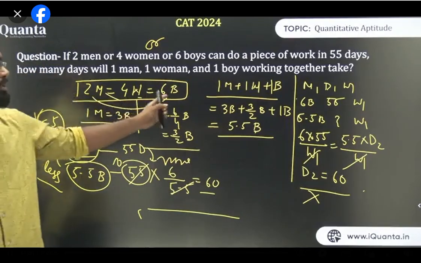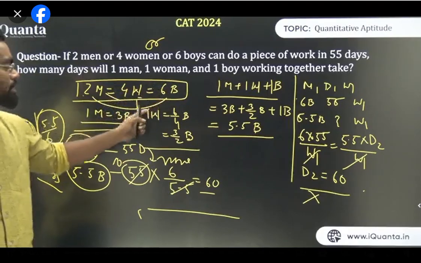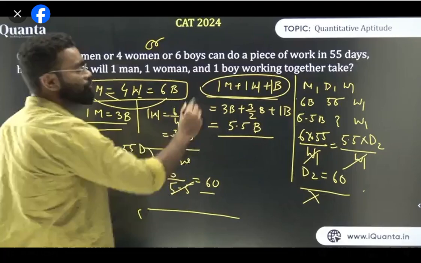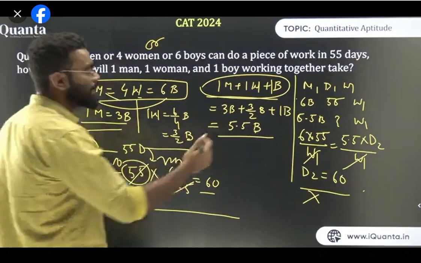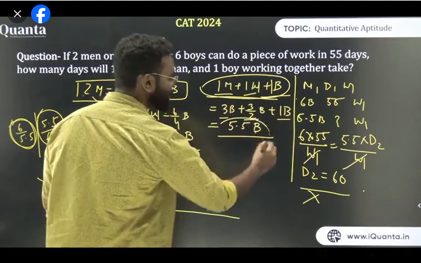You understand the first step? 2 men, 4 women, 6 boys are equal. So if 2 men is equal to 6 boys, so 1 man equal to 3 boys, 4 women equal to 6 boys, so 1 woman equal to 6 upon 4 boys, that is 3 upon 2 boys. Now I need to find about 1 man, 1 woman, and 1 boy working together. So I need to convert these 3 variables into one single variable. So I'm converting everything into boys. So that 1 man is 3 boys, 1 woman is 3 by 2 boys, and 1 boy is 1 boy. So if you add this, you will get 5.5 boys.